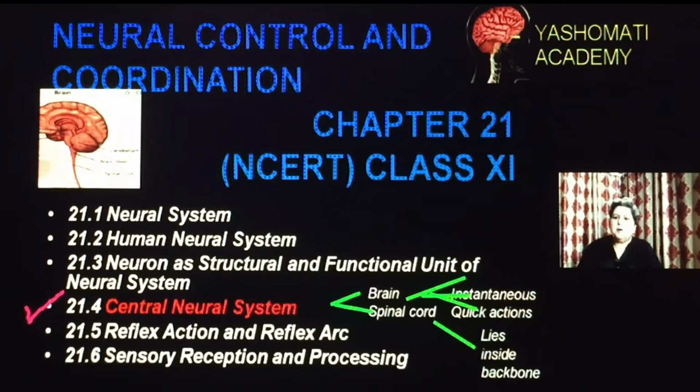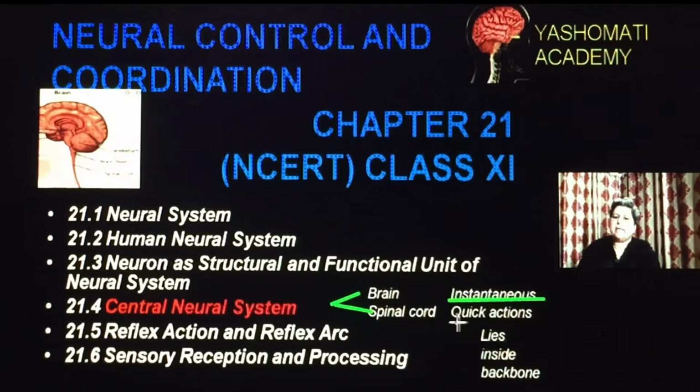But one important function of the spinal cord is that it relieves the brain from doing important work. Certain activities where very quick and instantaneous action is required are taken care of by the spinal cord.